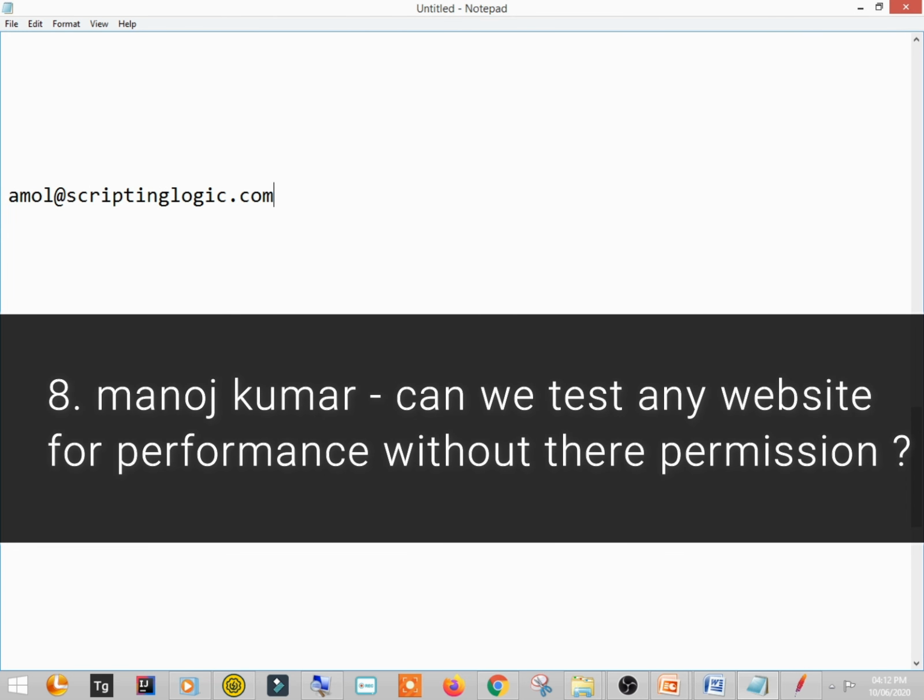Manoj Kumar says, can we test any website performance without their permission? Suppose you are using Facebook, you are logging into it, you are trying some different operations manually. So you are ultimately testing the things. Just in case you are using some automation, actually Gmail is very strict about this. If you try to write a Selenium script for Gmail, it will not allow you to.